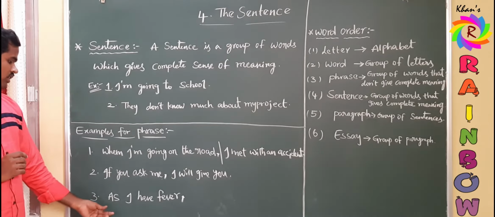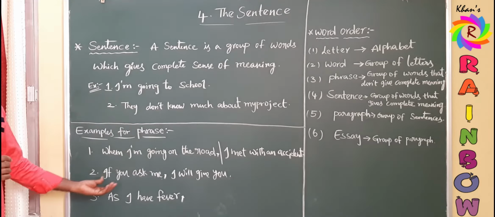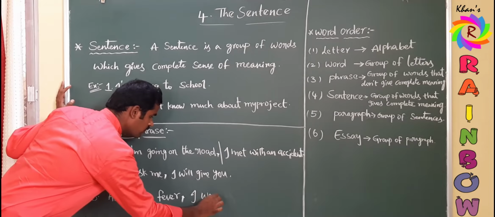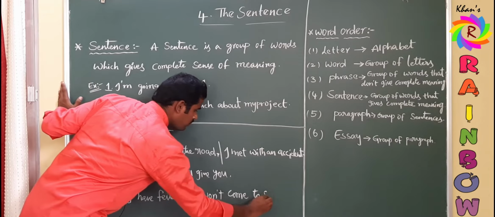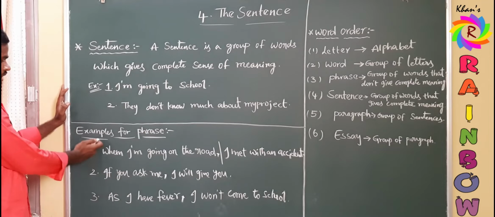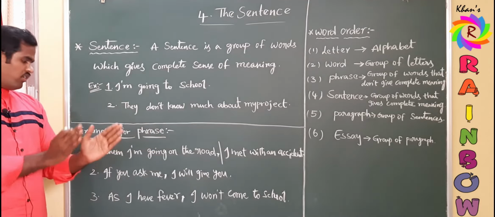And coming to the third one, "As I have fever, I won't come to school." As means because I have fever, since I have fever, I won't come to school. So this statement is also the same as the above two. "As I have fever" gives only half of the meaning.